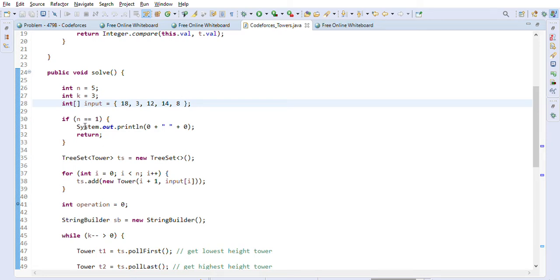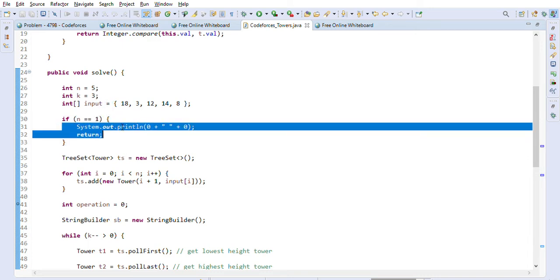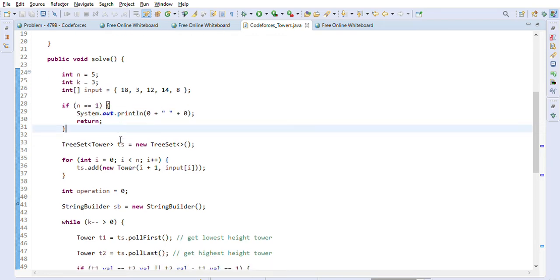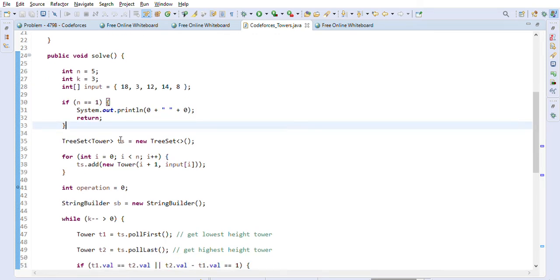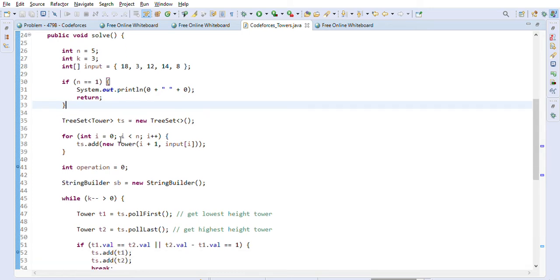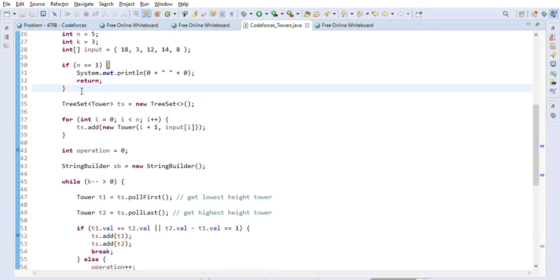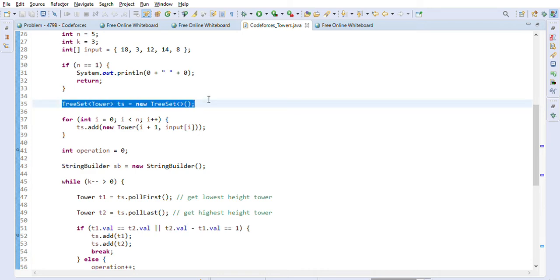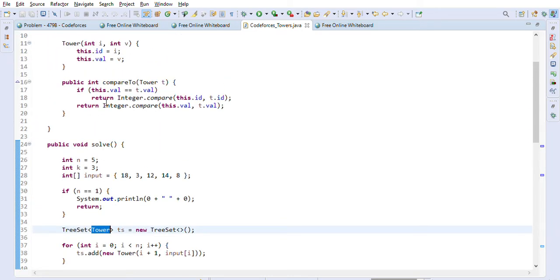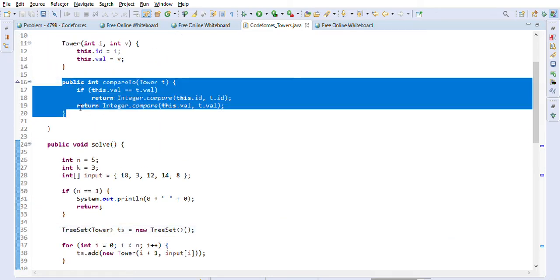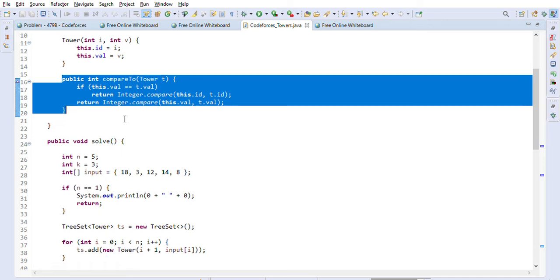First thing is we will check if the number of elements is 1, then we cannot do any operations. In that case we just print 0 0, because there is only one tower, so you cannot move anything from one tower to another. After that, let's create the TreeSet of Tower objects. The TreeSet is going to keep the data in sorted order of tower. How will it know the sorted order? Because we have implemented it in the compareTo method, so it knows how to sort the Tower objects.